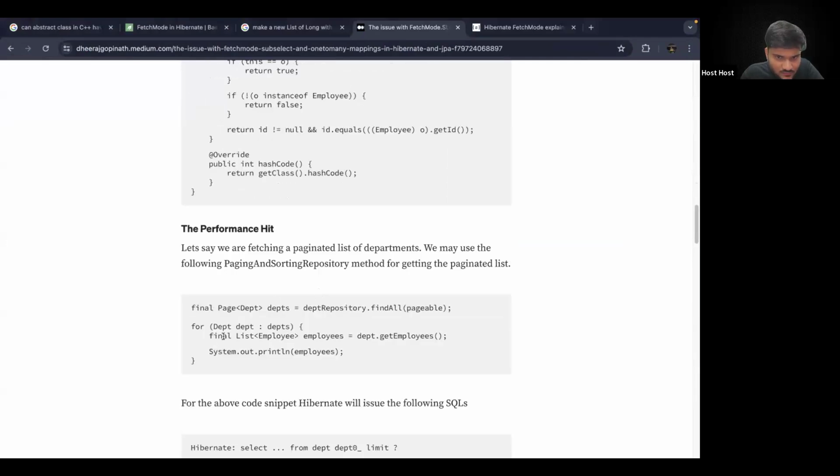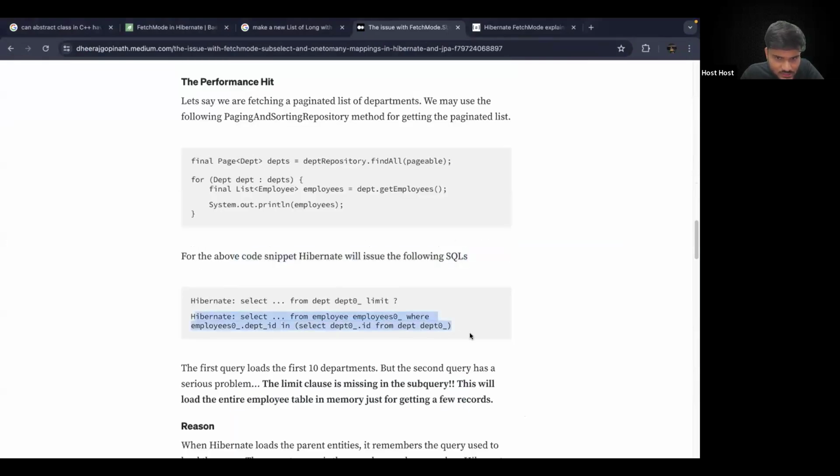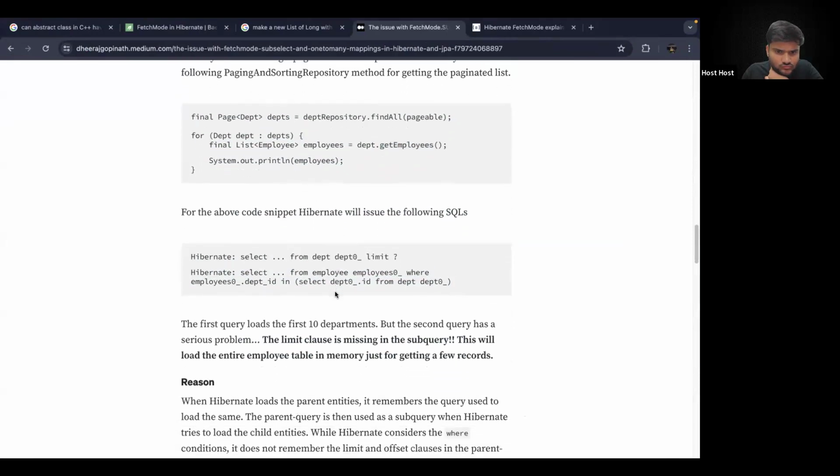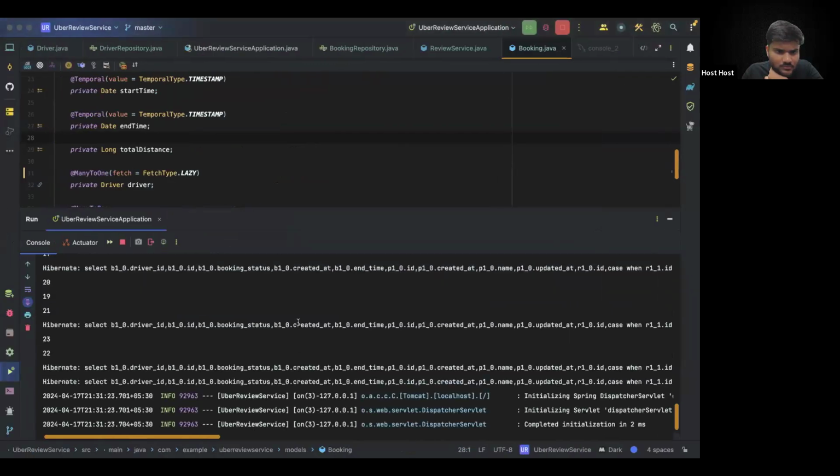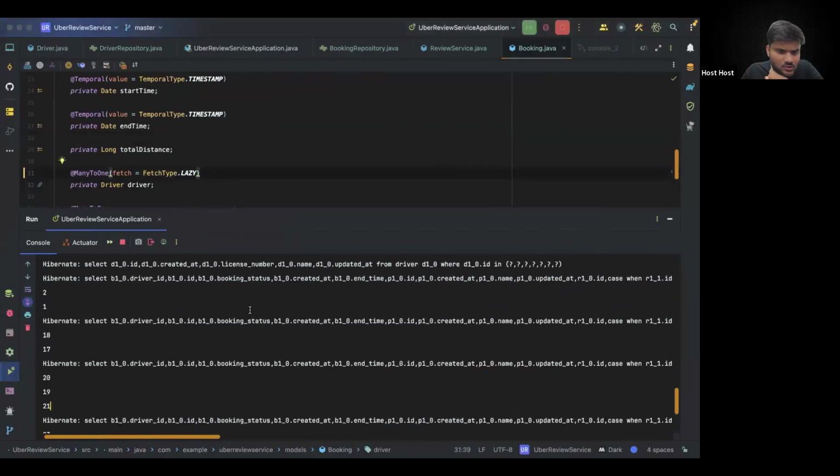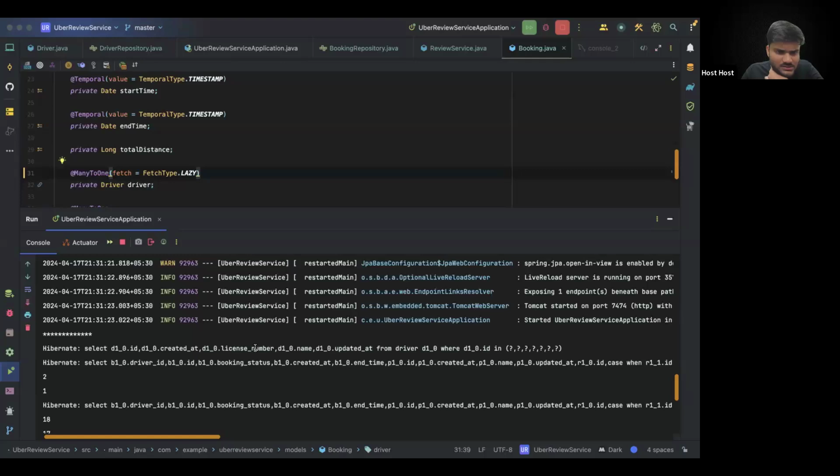By the time, let's see anything else that we need. So now you can say department.getEmployees. So ideally, this should execute a query like this. You can see we have done the same thing. Why is it not working for us? We just need to do department.getEmployees. So in our case, we have to do driver.getBookings. And that's it. No, this is also not going to work well. Is it caching or something?